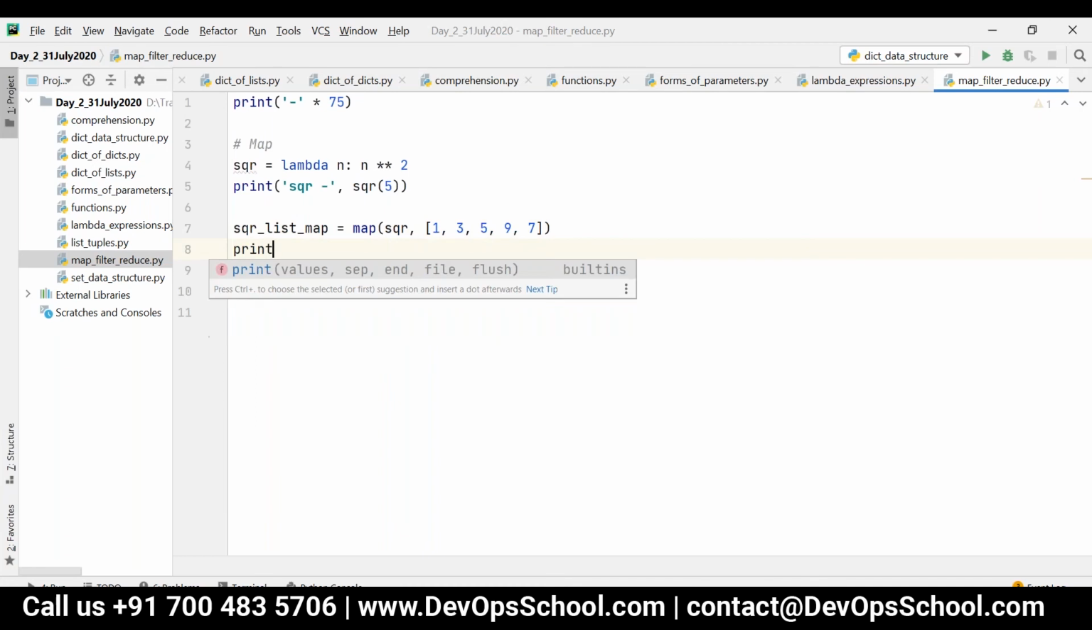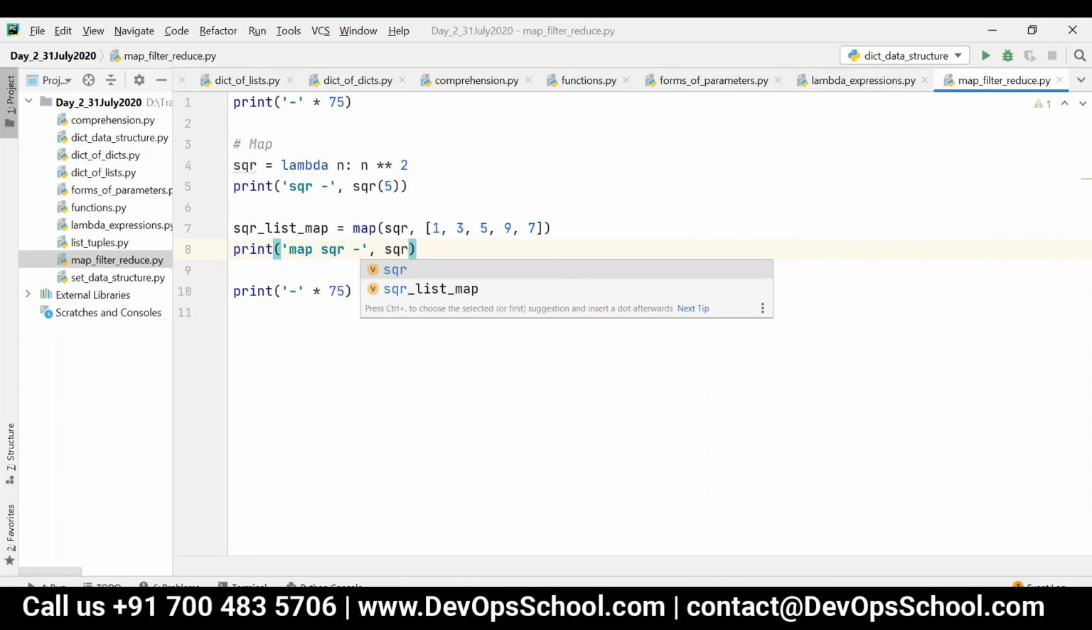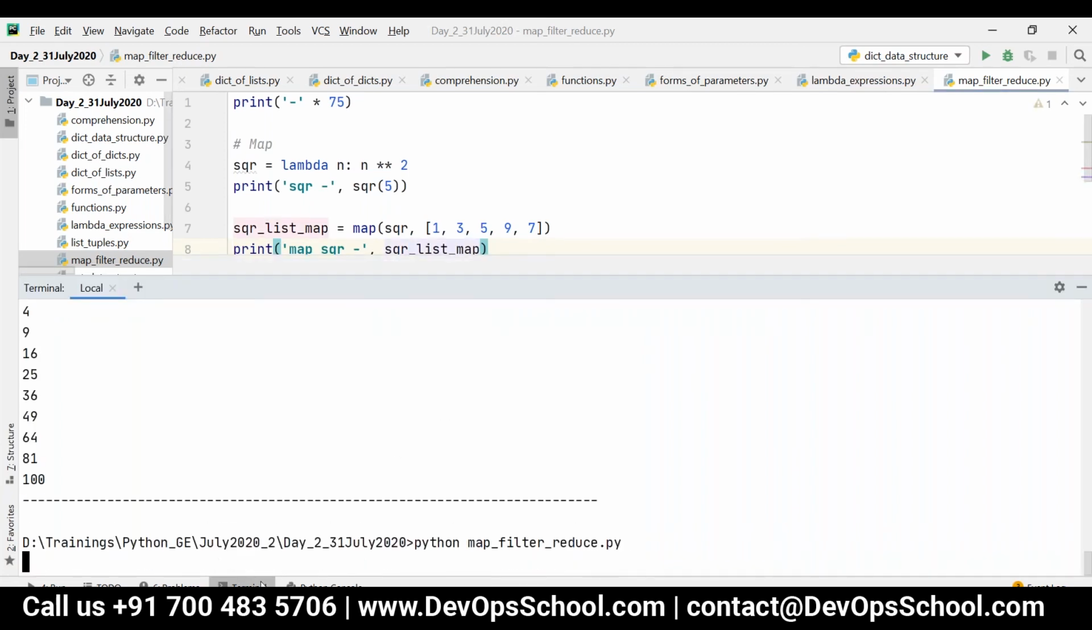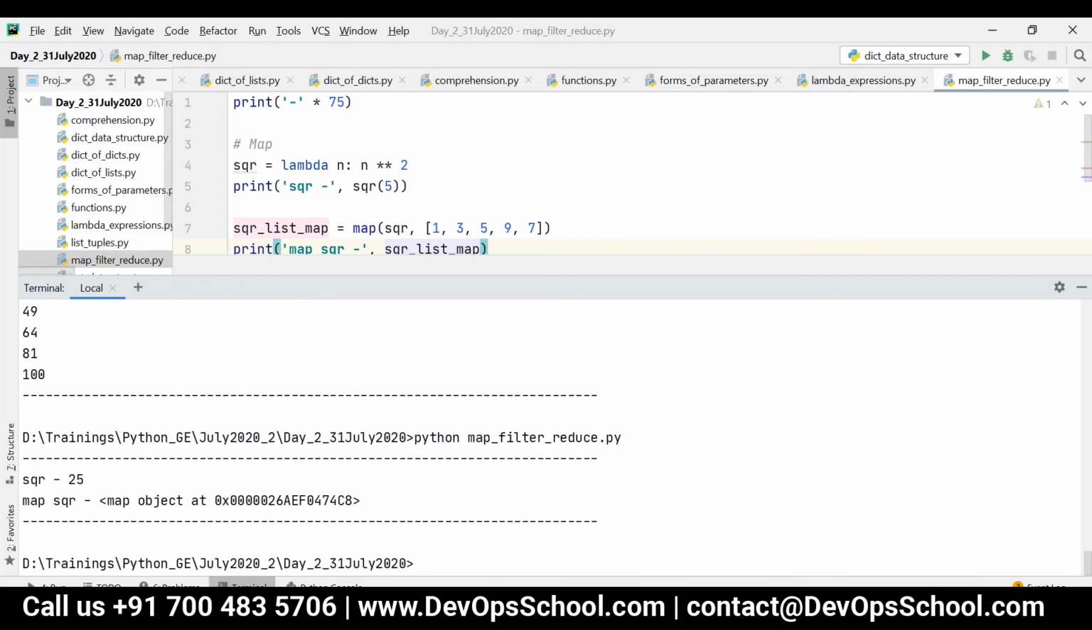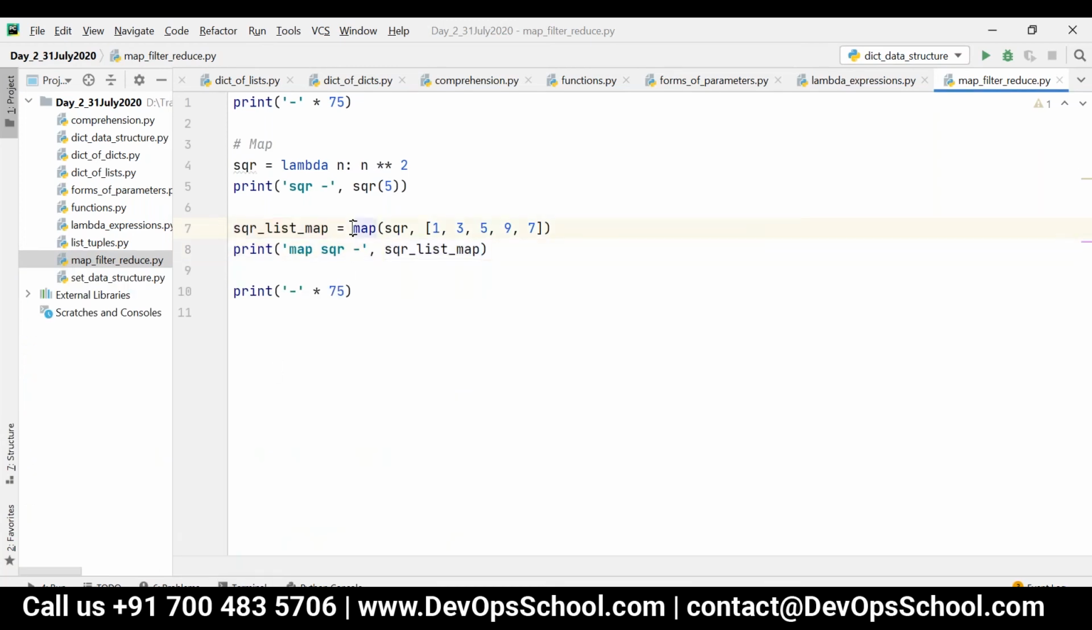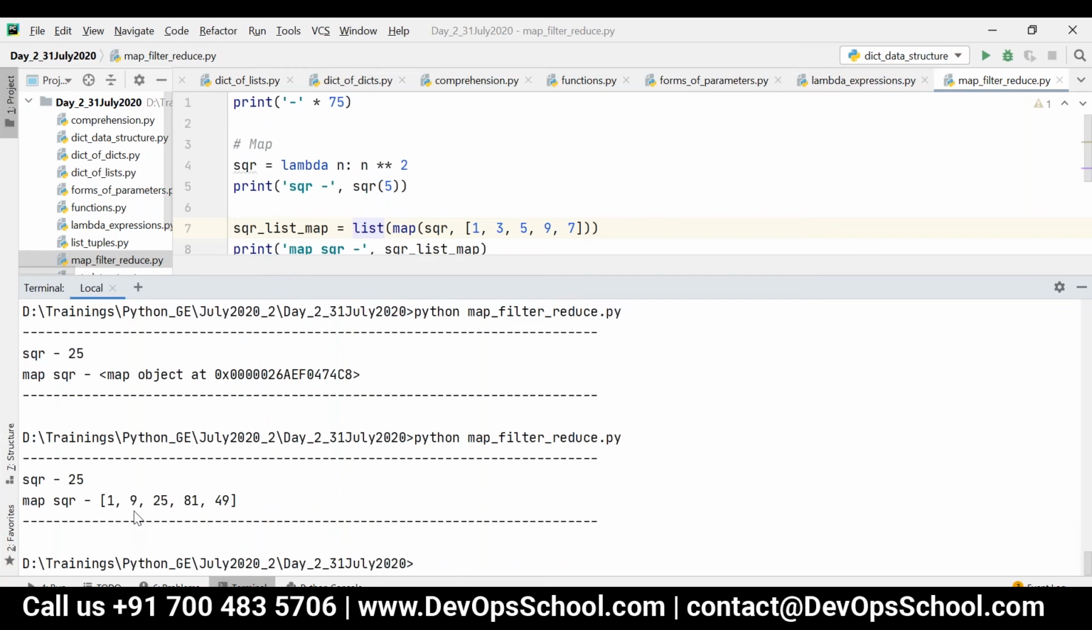Now if I print this, map sqr, it will print the reference basically. You can see map object like this. If I want to read the outputs, I can just convert the output of map to list or tuple, anything. Now you can see the output 1 9 25 81 49. That is 1 square 1, 3 square 9, 5 square 25, 9 square 81, 7 square 49.